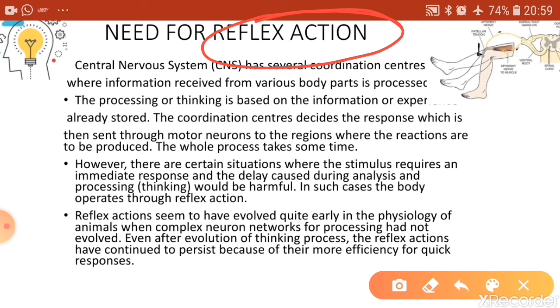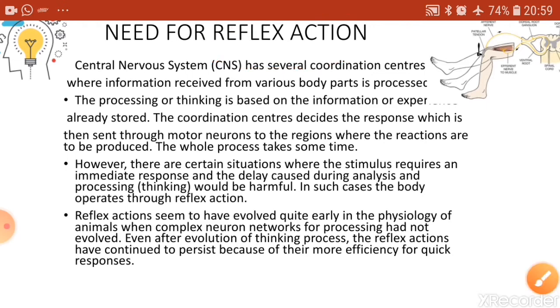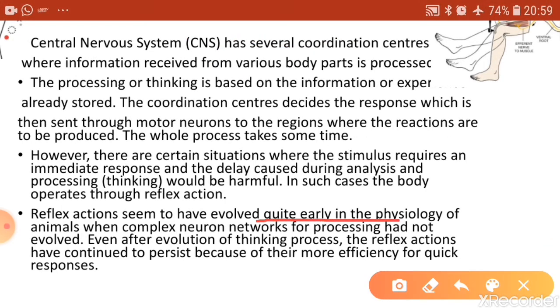Studies have shown that reflex actions have evolved quite early in the physiology of animals. The lower animals, like you have learned in class 9 about the entire diversity in the animal kingdom, don't have any thinking or such coordinating centers. Even if it's an insect, like a housefly or a mosquito, it's not that they think and do the work. In them, all of the actions are done reflexly. So reflex actions have evolved quite early in the physiology of animals, but they still exist.